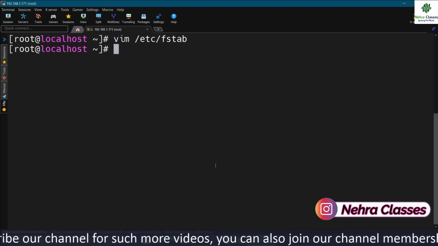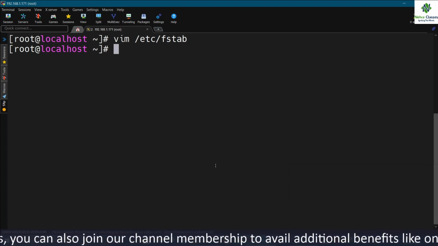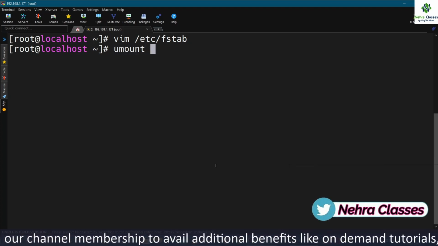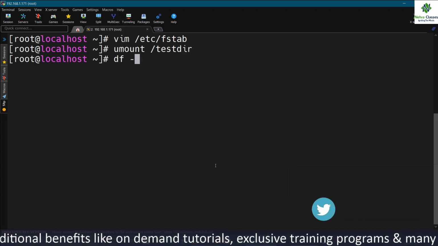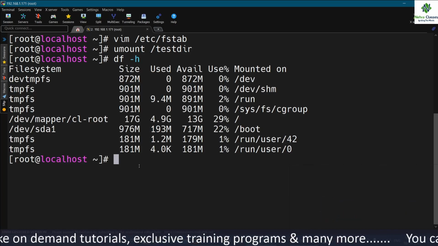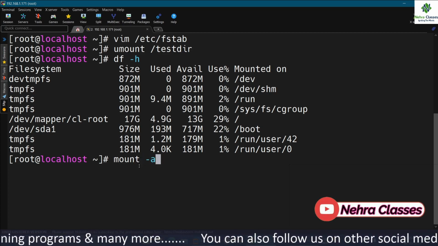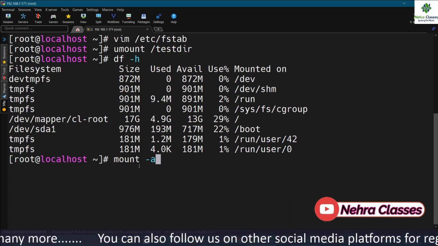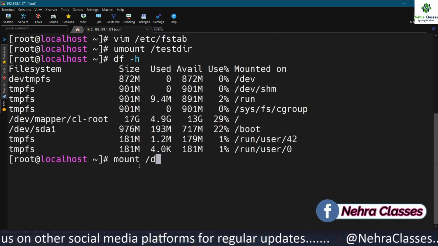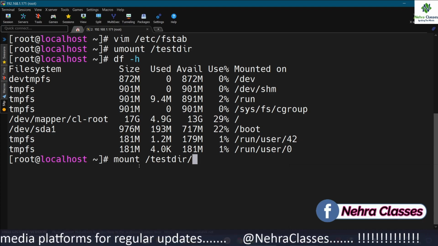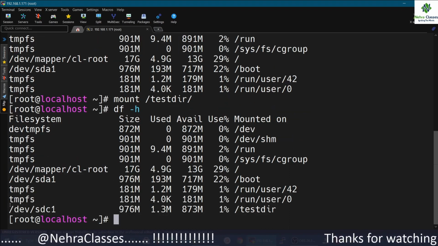So what will happen if our machine reboots? It will automatically mount this file system. Let me show you. Let me unmount /test_dir, and let me show you the output of df -h. It is not mounted. If I execute the mount -a command, it will automatically mount all the file systems that are in the /etc/fstab file. Or we can mention the mount point name which we want to mount after the mount command. This will also mount the file system. Let me show you. It is mounted.